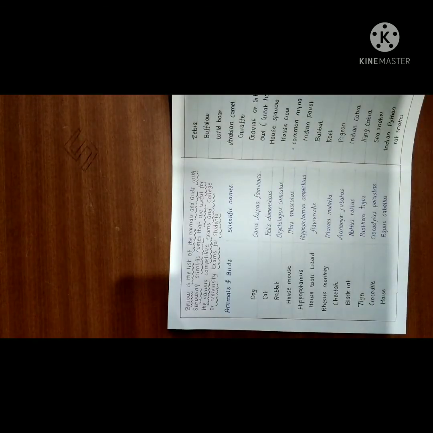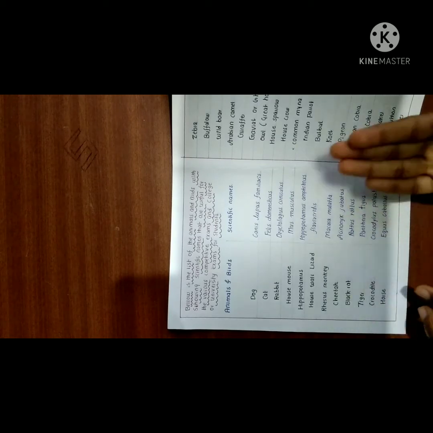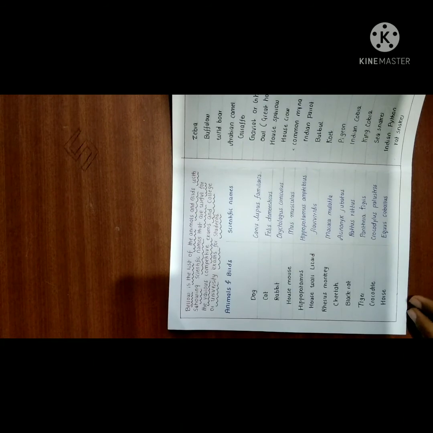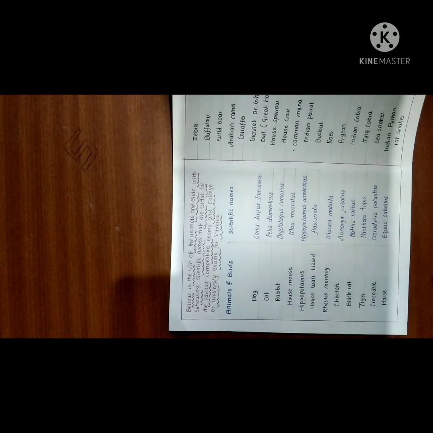Below is a list of animals and birds with their scientific names that are useful for various competitive exams and college or university exams for students. First I write the animals and birds, second their scientific names. Dog: Canis lupus familiaris. Cat: Felis domesticus. Rabbit: Oryctolagus cuniculus. House mouse: Mus musculus.